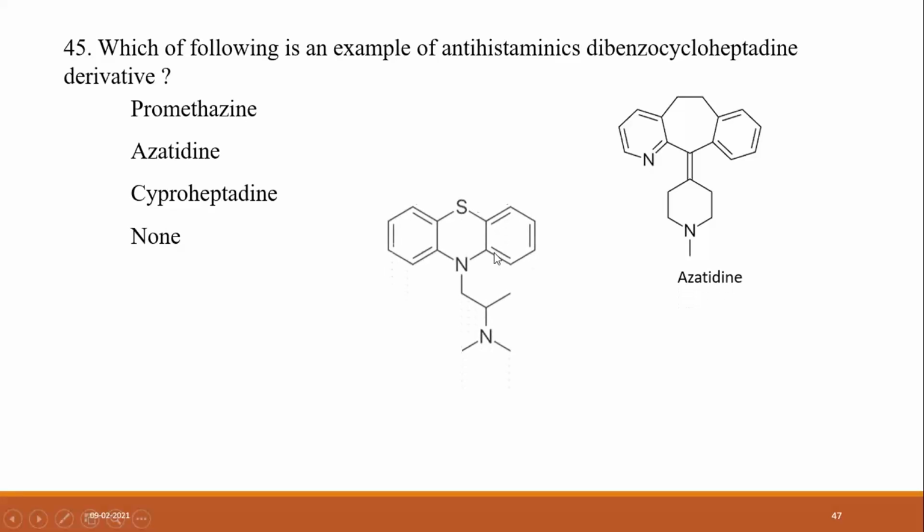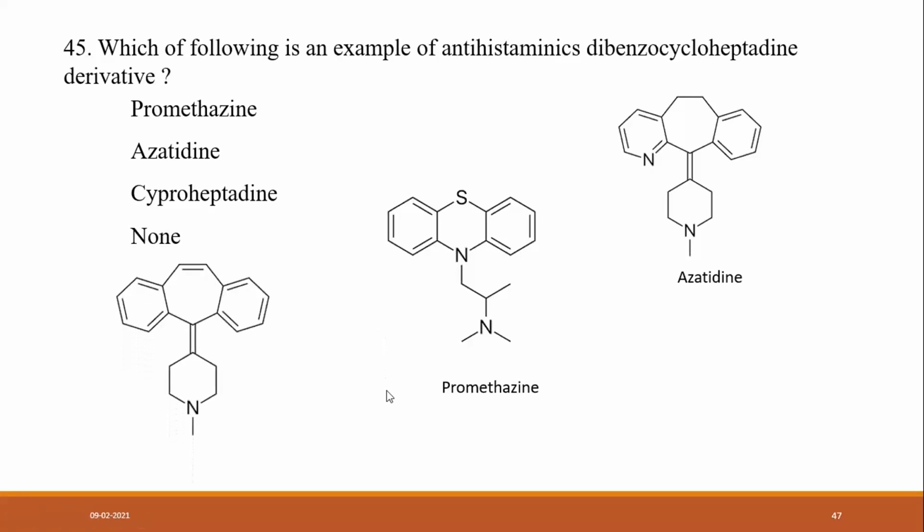Promethazine is not correct, and this is azatadine. So the answer is cyproheptadine. Dibenzo and cycloheptadine: the antihistaminic dibenzocycloheptadine derivative is cyproheptadine.